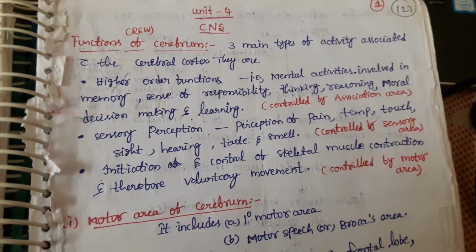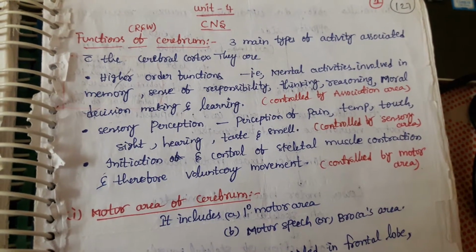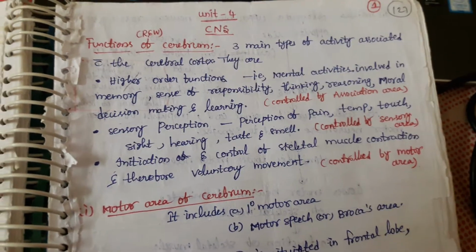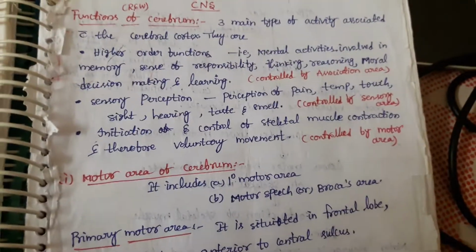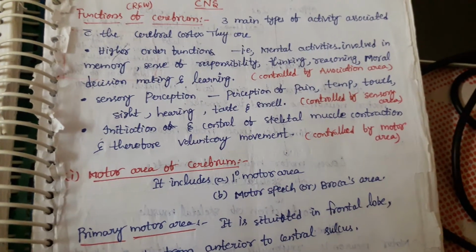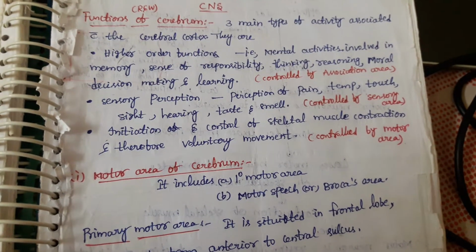Today we discuss the functions of the cerebrum. We already covered the anatomy of the cerebrum, nothing but the structure of the cerebrum. Mainly, there are three types of activity associated with the cerebral cortex: higher order functions, sensory functions, and motor functions.